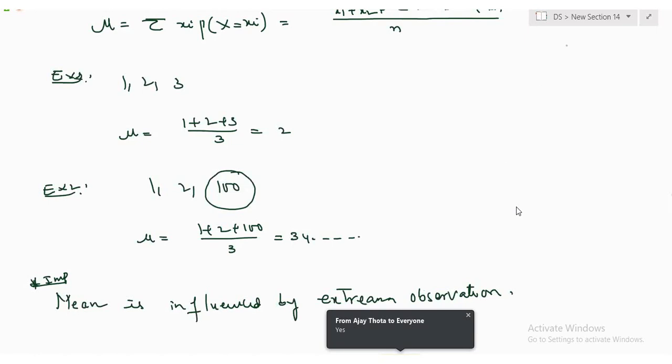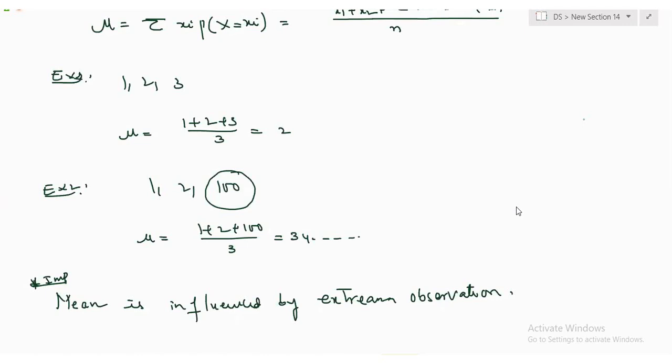Make sense, guys? Yes or no? So that's the reason, if you are using a mean kind of calculation, definitely you need to remove the outliers. Otherwise, your mean is going to get influenced. So first, in your calculations, if you are using mean to do something, definitely your data should be free of outliers.